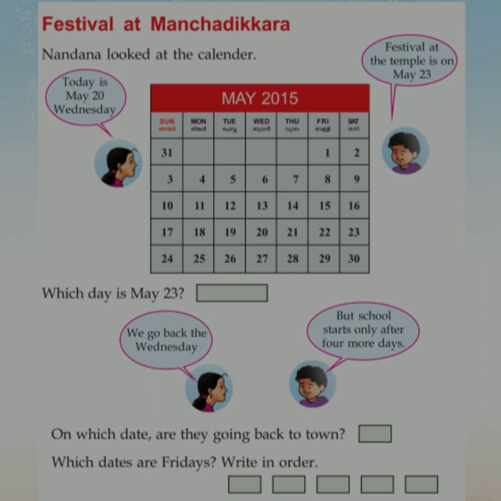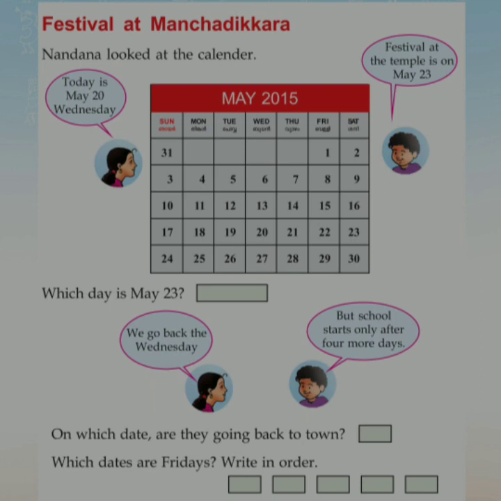Nandana is saying today is May 20 and Unni is saying the festival is on May 23. So which day is May 23? It is Saturday. You can see in the calendar. Okay.